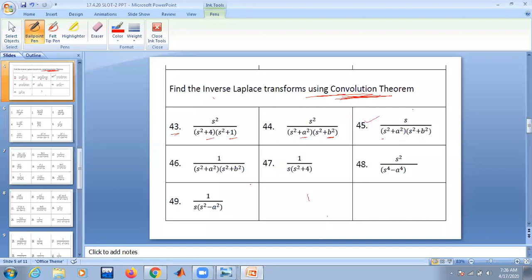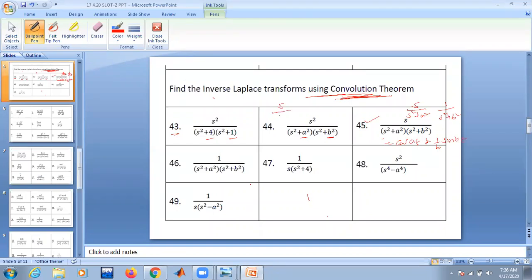Do you remember? Yes, sir. 1 by s square plus a square into 1 by s square plus b square. I told you to write it as cos at convolution 1 by b sin bt. Okay, and here how do we write?